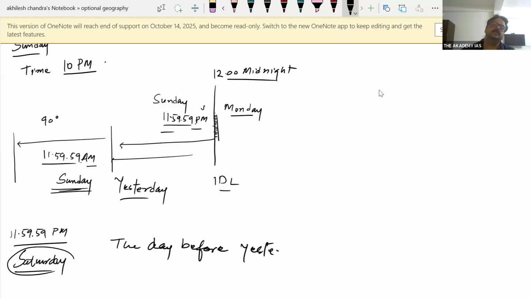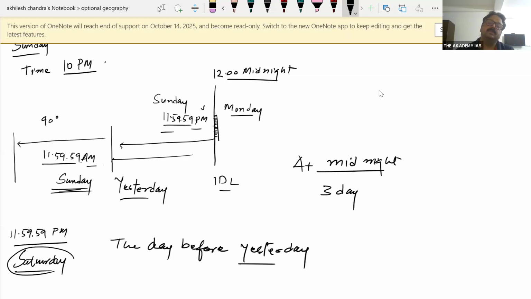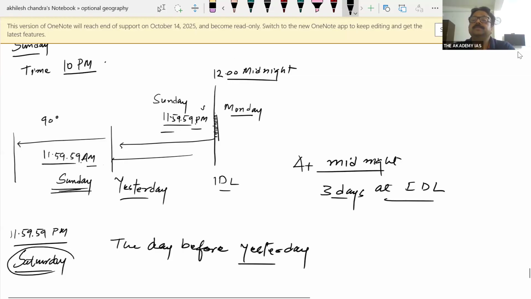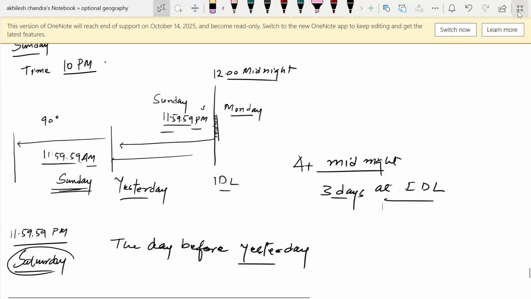That means at midnight, there exist 3 days at international date line. Is it understandable or not? बताइए जी, Yes, sir. बाकी सबको समझ में आया कि नहीं? Yes, sir.